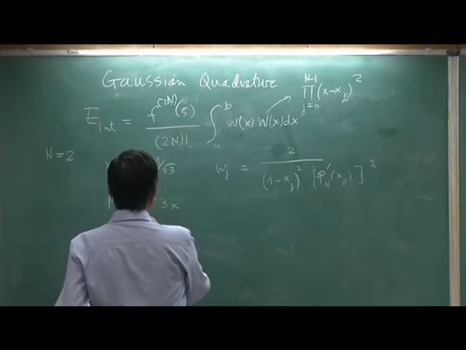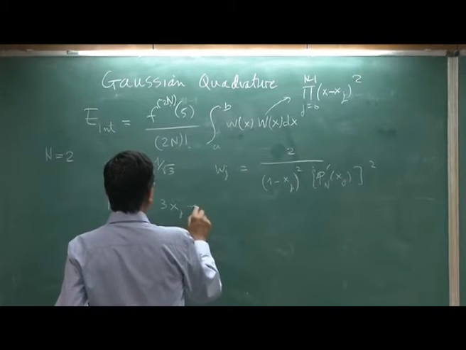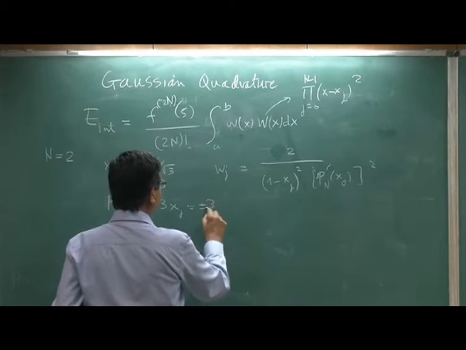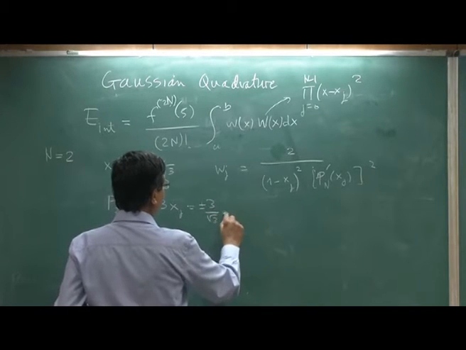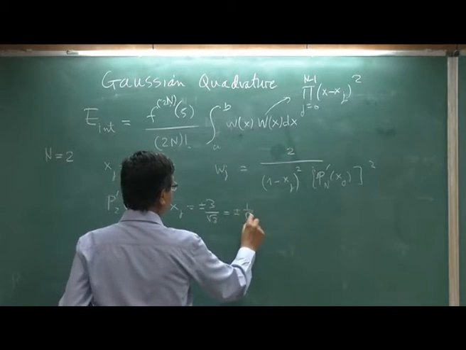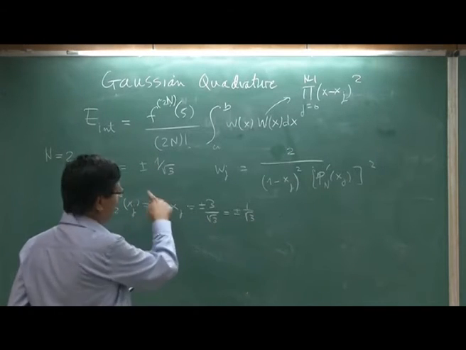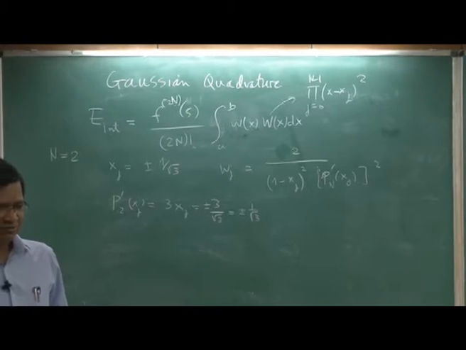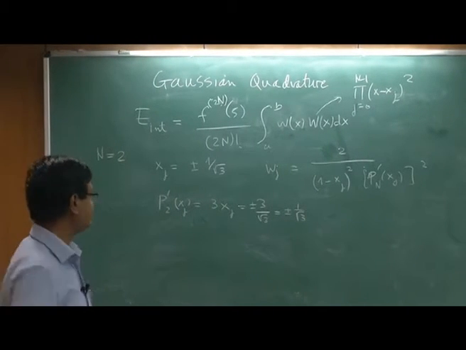So the values of xj are plus minus 1 by root 3. In fact they are plus minus, and since I only use squares, I will be safe. I do not need to worry about the signs.